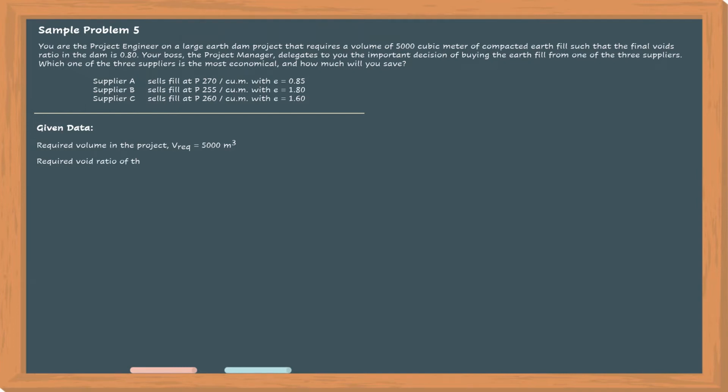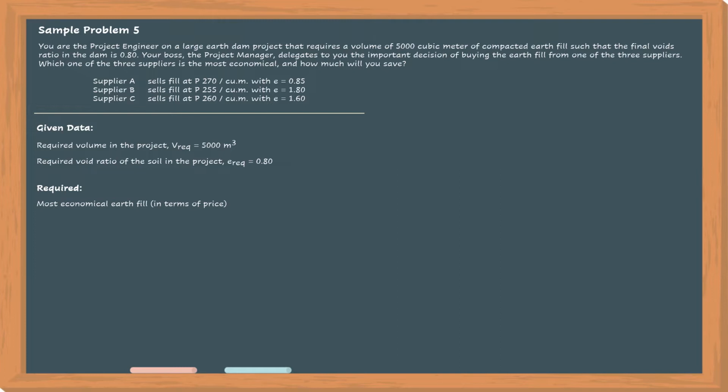Next is that the moist volume of that soil must have a void ratio of 0.80 sa dam project natin. Okay, so requirement, we have to determine which among the three suppliers, A, B, and C, is the most economical